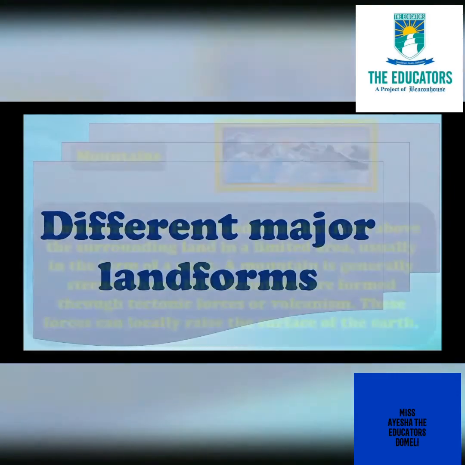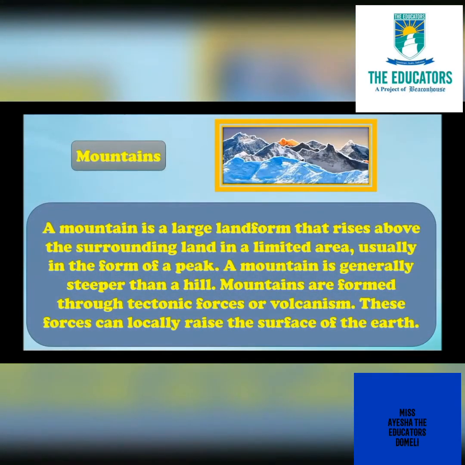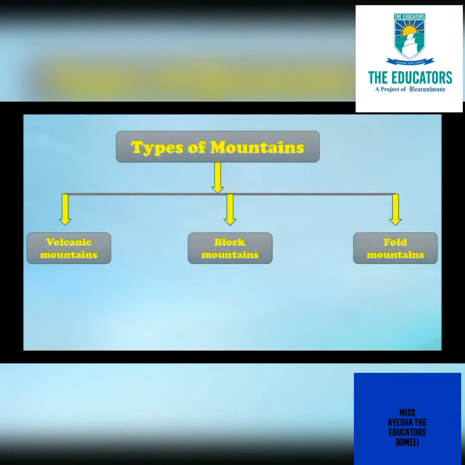First landform is mountain. A mountain is a large landform that rises above the surrounding land in a limited area, usually in the form of a peak. A mountain is generally steeper than a hill. Mountains are formed through tectonic forces or volcanism. These forces can locally raise the surface of the earth. There are different types of mountains: volcanic mountains, block mountains, and fold mountains.